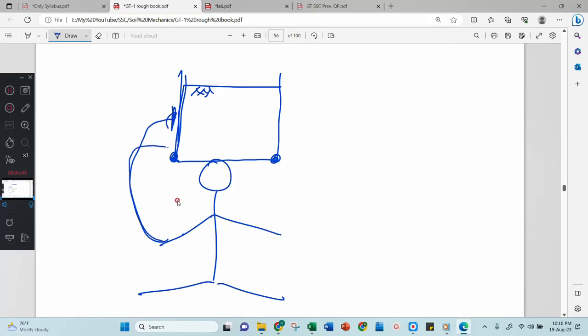He will hold it with one hand here and his other hand here. Now tell me whether his head will be carrying more load or whether his hands are pushed by more load. This is sigma V and this is sigma H, or both will carry the same load. What is your opinion?